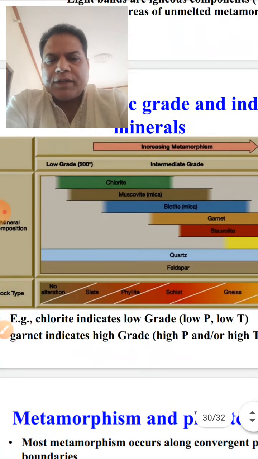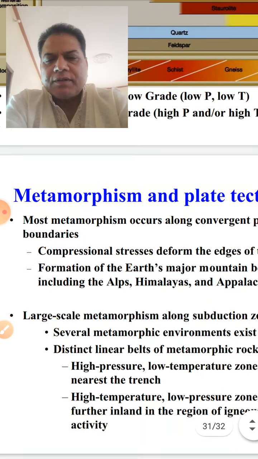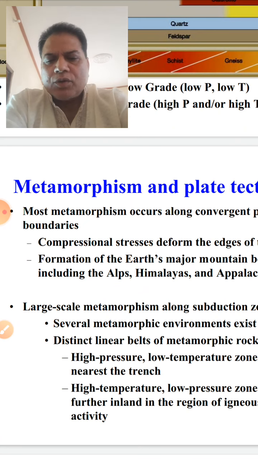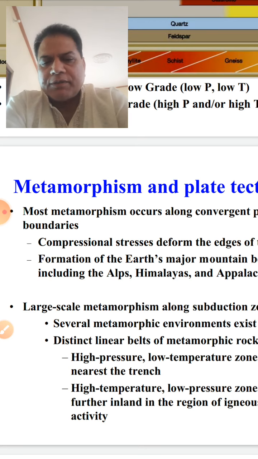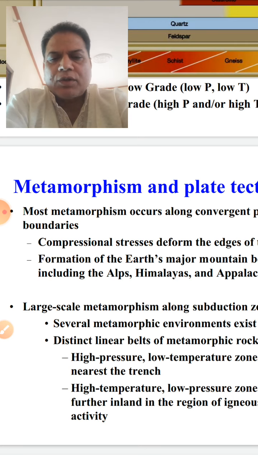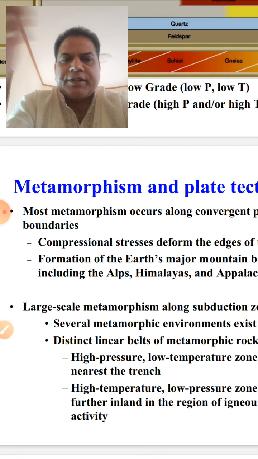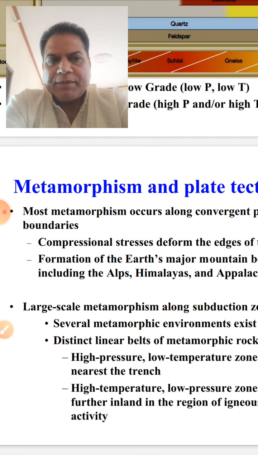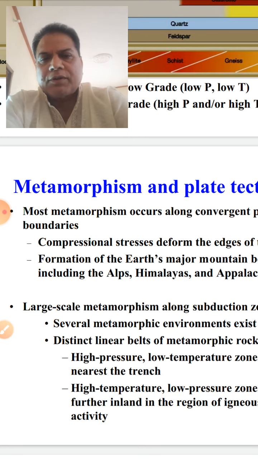And for metamorphic minerals, grades and plate tectonics, I discussed metamorphism in plate tectonics in my last video. This can also be correlated with high pressure, low temperature, because in paired metamorphic belts, in the convergent plate boundaries, we have different belts of metamorphic rocks in parallel, and they form the paired metamorphic belts.